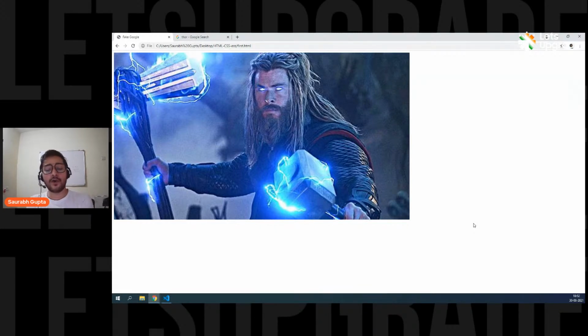But now, what if I want to manipulate the height and width? What if I want to change the height and width? Can I do that? Yes, you can definitely do that. How to use the image as a background? Don't worry, when we start with CSS, I'll also show you how to use images as background. Don't worry about it. Okay, let's go step by step.